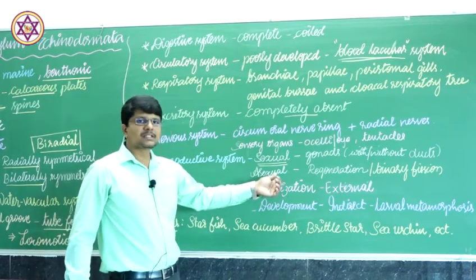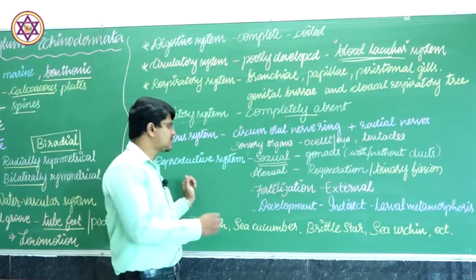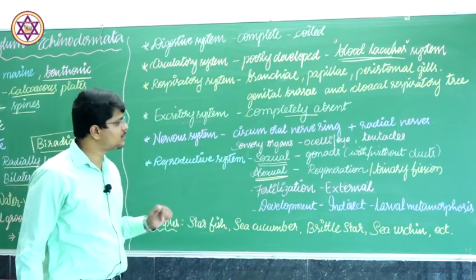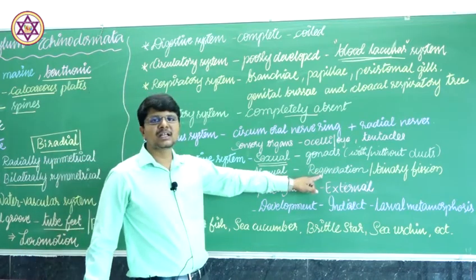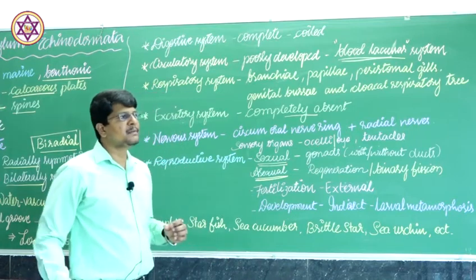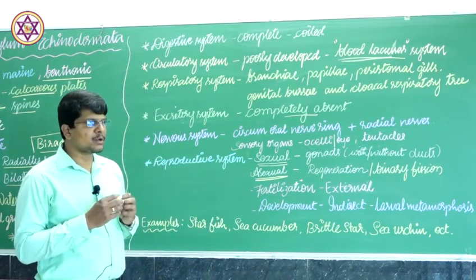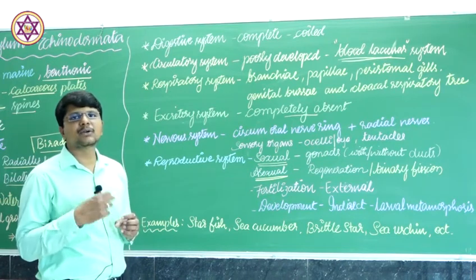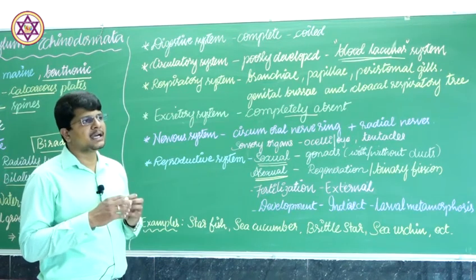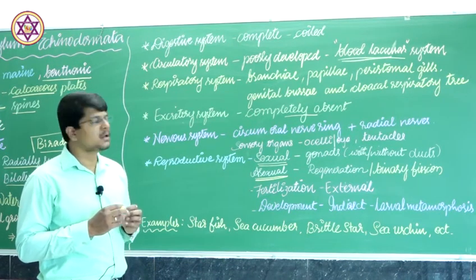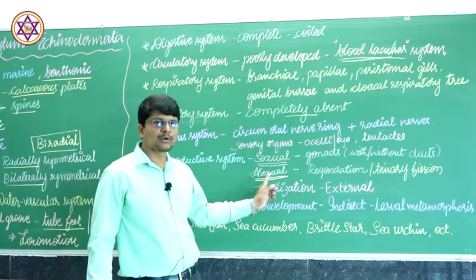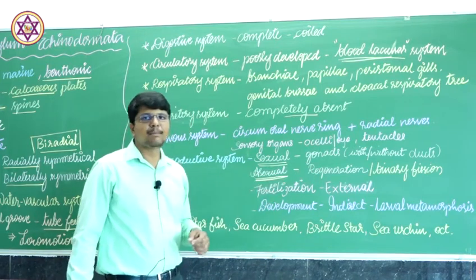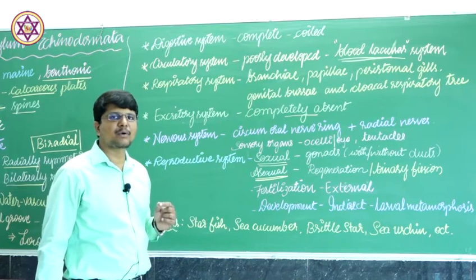In some accidental cases, an asexual mode of reproduction is also seen in this group, and that is known as regeneration capacity. Suppose part of the animal's body is cut or mechanically injured, the animal can regrow the lost or damaged part, and that is another asexual mode. In some cases, binary fission brings about asexual reproduction.